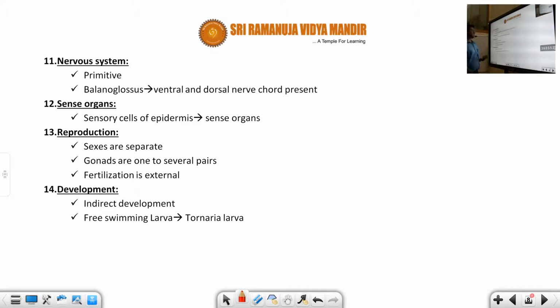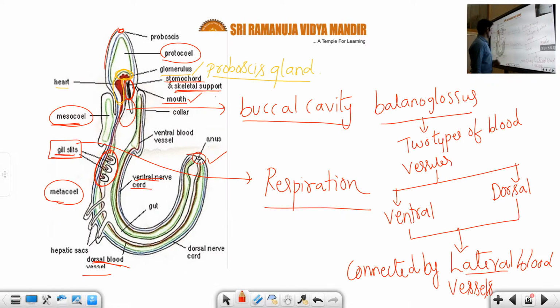Nervous system. This represents the primitive type. In the primitive nervous system we can observe a dorsal and ventral nerve cord. Again I'm taking the same example, the Balanoglossus. The Balanoglossus has the ventral and the dorsal nerve cord present. So it is a primitive type of nervous system. Again you can see the diagrammatic representation, student, where you see the nerve cord.